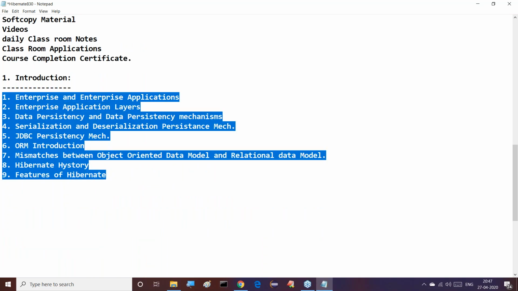Right, a very strong introduction part we are going to see. All theoretical aspects and all the introductions are very important. There we are able to understand the purpose of the technology, the purpose of the content, why we are using this Hibernate, what is the need of using this Hibernate. This kind of thing we are able to understand clearly. So for this particular reason only we are discussing this Hibernate content now.